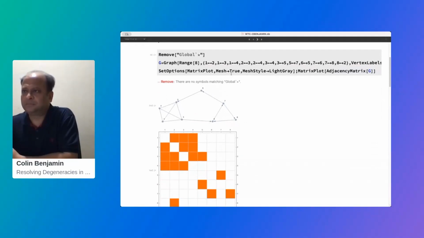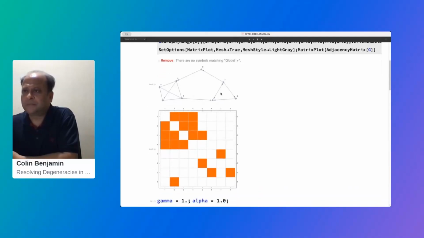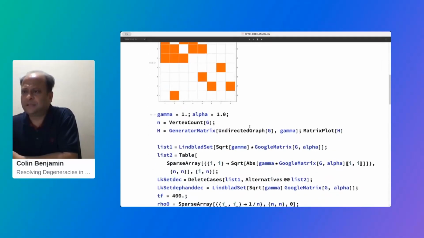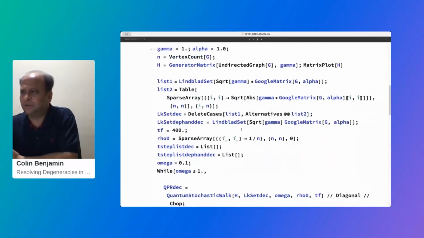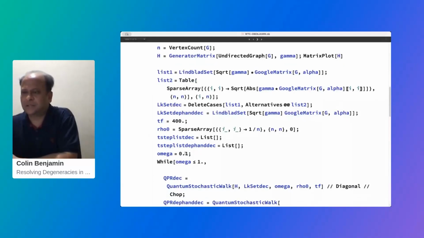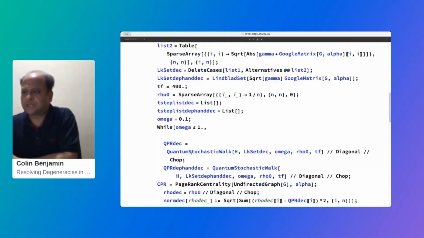Again, we have our 8 vertex graph. This is a directed network, and this is the matrix plot of that. As I said, you find the convergence time given a certain value of epsilon, which is very small. You expect that this t is 400 here, which means it would go to the stationary state much before you reach 400. You give a value of omega, 0.1. You start your omega at 0.1 and increment it in steps of 0.1, and you run your quantum stochastic walk. You call your adjacency matrix H.